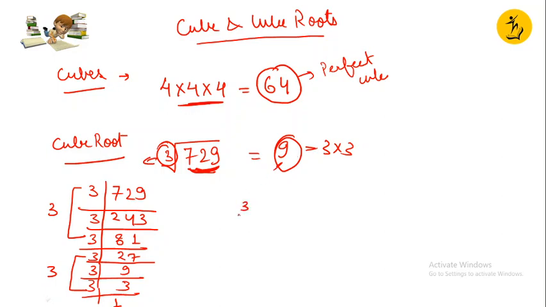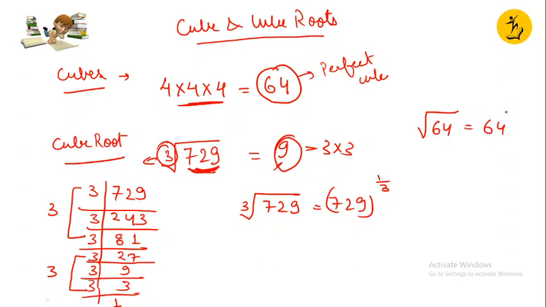What does this cube, when I am writing here cube, what does this mean? It means that 729 whole power 1 by 3. Even if I am writing the square root sign, it means 64 to the power 1 by 2. This radical sign could be changed to 1 by 2. Similarly here, this cube root 3 could be changed to 1 by 3. So this could be written like this, that 9 cube to the power 1 by 3, and the 3 gets cancelled, and so it is 9.